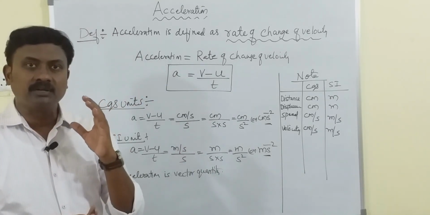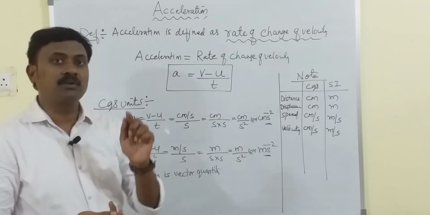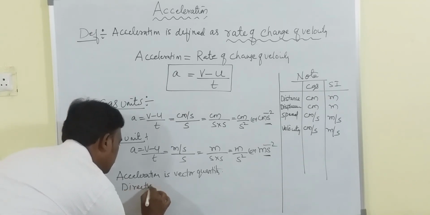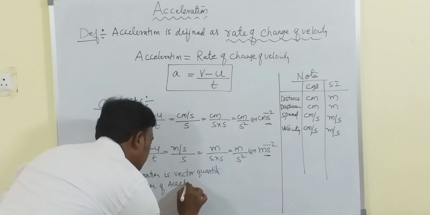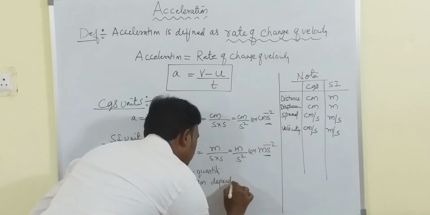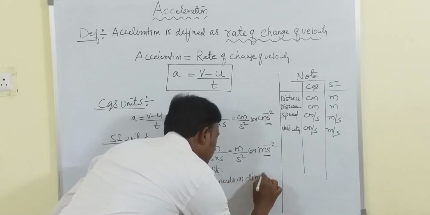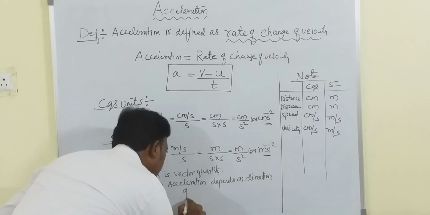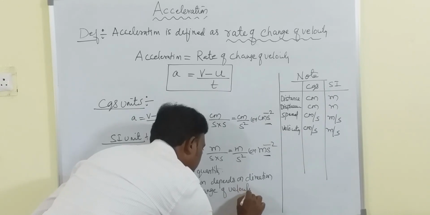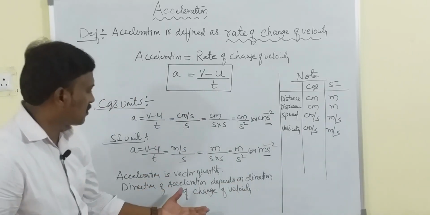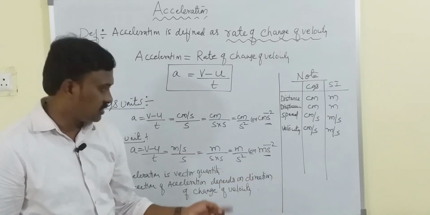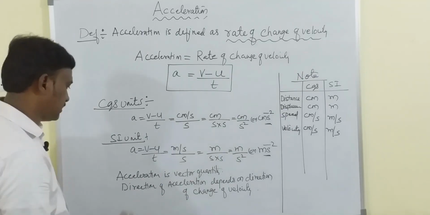The acceleration direction depends on the direction of change of velocity. What is the meaning of this direction of velocity change? We are going to see this in the next topic.